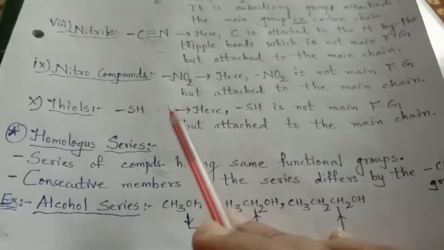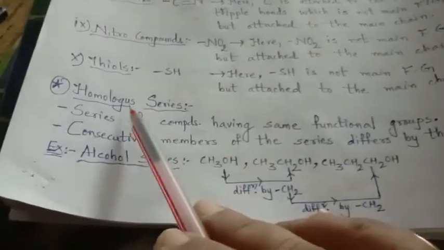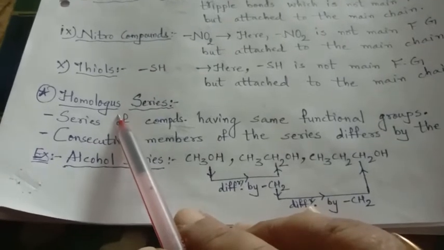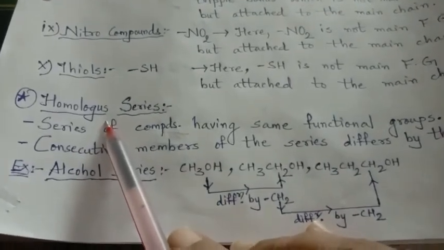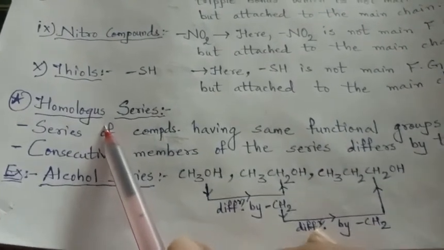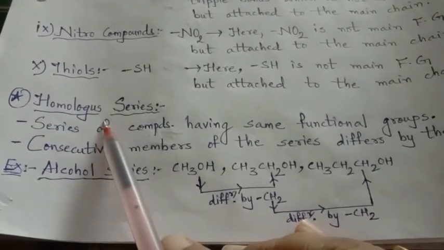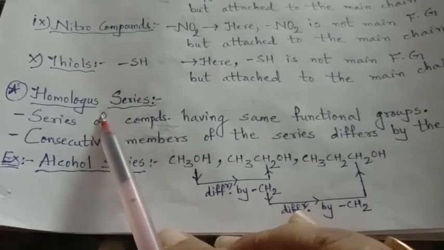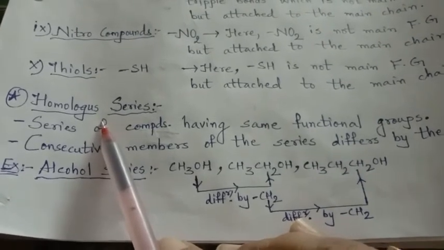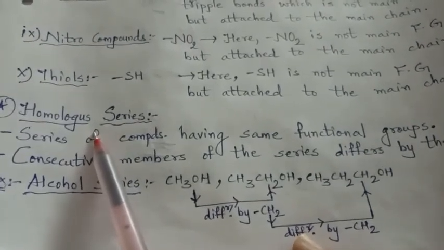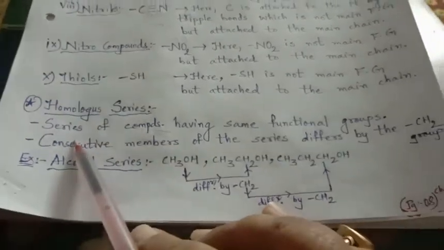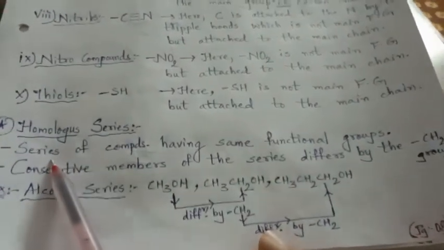After functional groups, one more thing is homologous series. This also you have come across in 10th standard. In a homologous series, the difference in the molecular formula of the respective hydrocarbons in consecutive members is CH2, right? Let us see here.